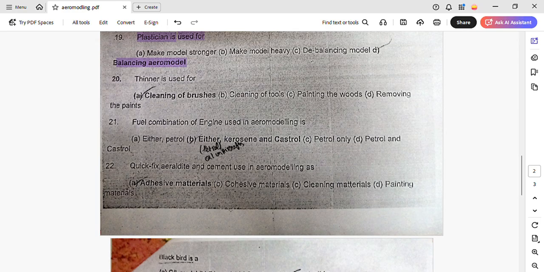Thinner is used for cleaning the brushes. Fuel combination of engine used in aeromodeling is either kerosene or castrol.